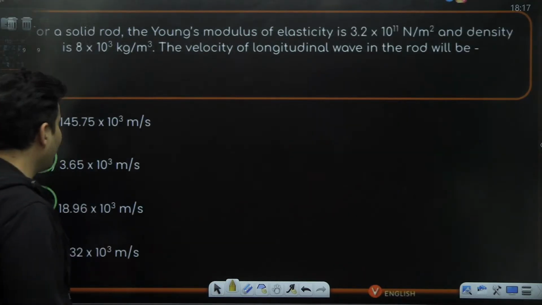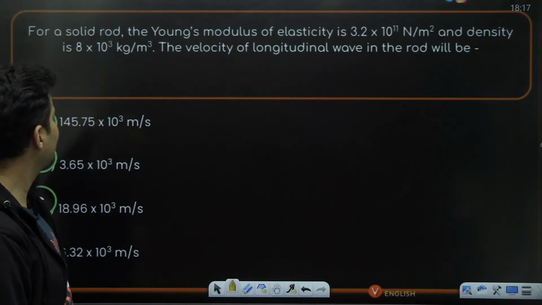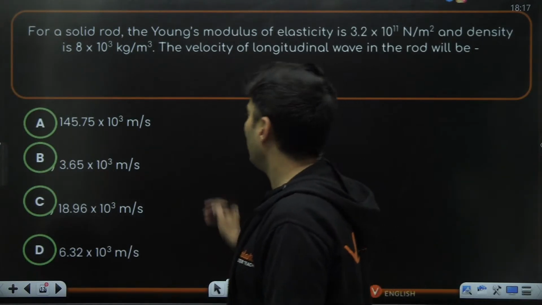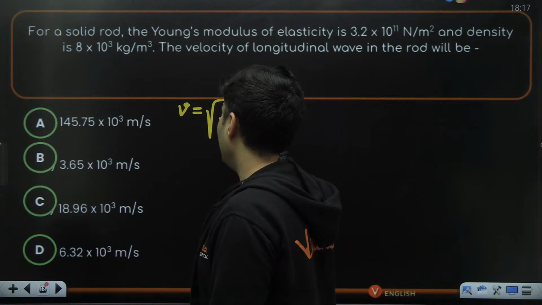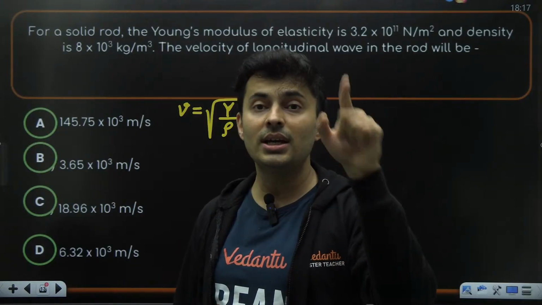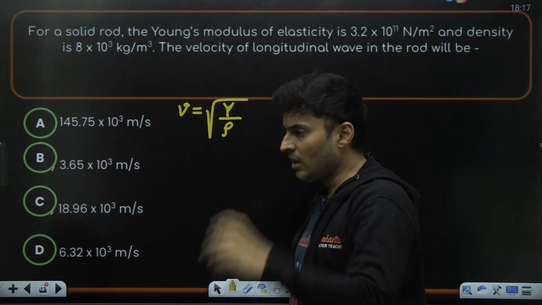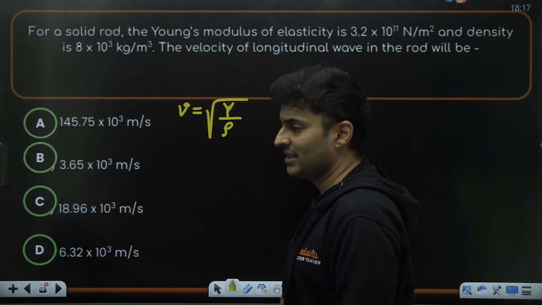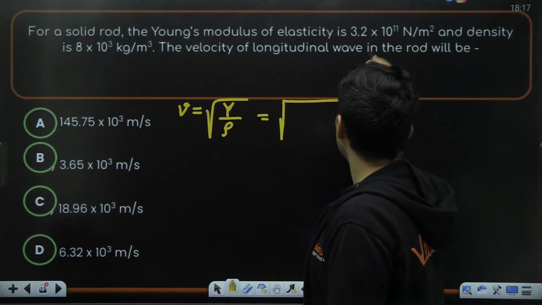Okay. So moving on to the next question. For a solid rod, the Young's modulus is this much, the density is this much, find the velocity of the longitudinal wave. What is the formula of velocity of longitudinal wave, my dear students? Yes, it is root of Young's modulus by density. Remember, like velocity of a transverse wave on a string is root of tension by mass per unit length, mu. Same way, this is the formula for velocity of sound in solids. Yes, for liquids it is bulk modulus by density. That's the only difference. Okay, so basically substitute the values over here.